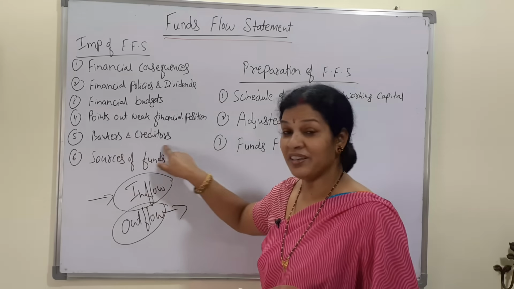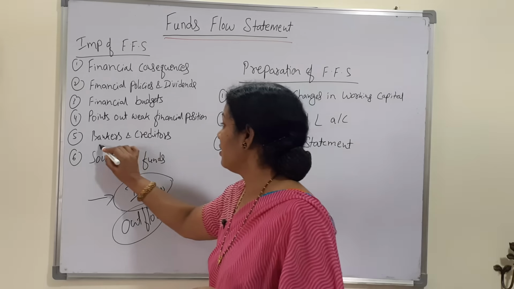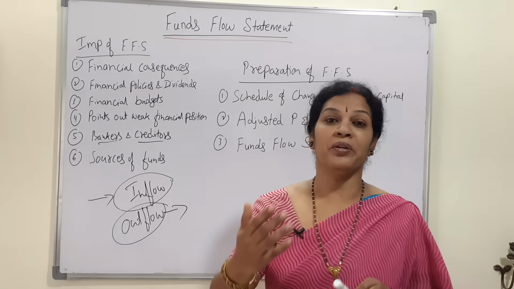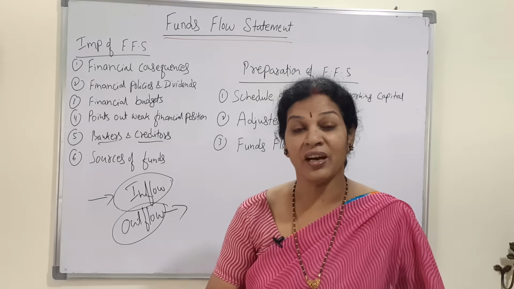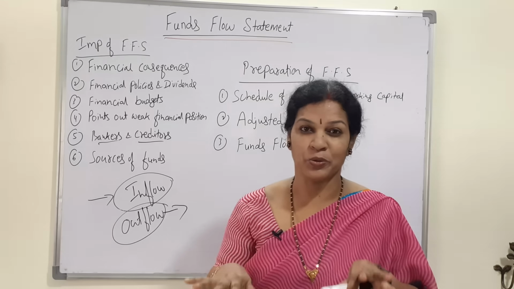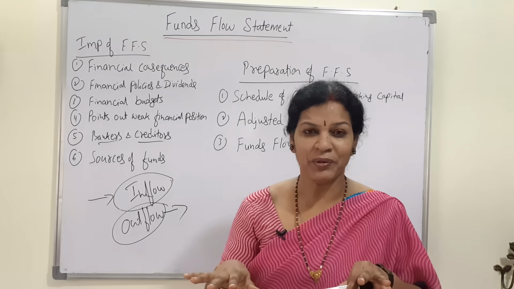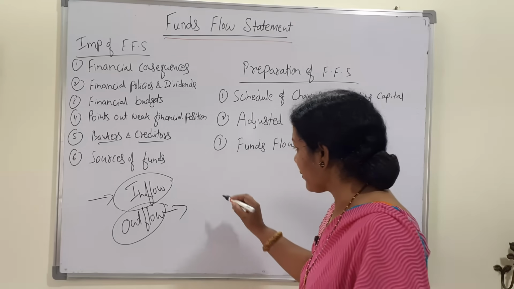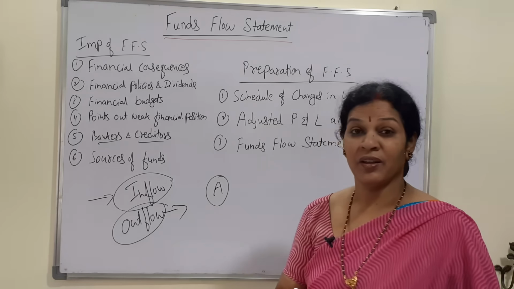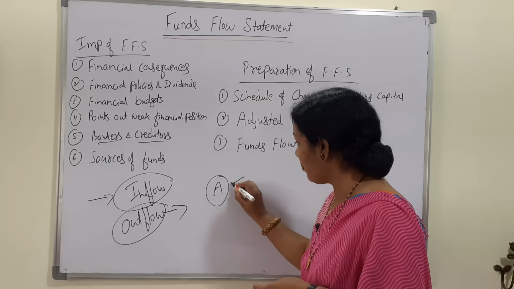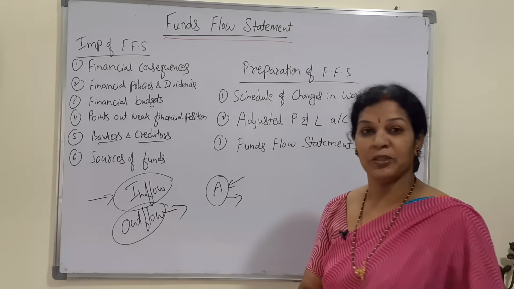Next one is that for bankers and creditors it is very useful. Bankers generally, whenever they want to give loans, whenever they want to take deposits, have to maintain the balance between these two. Do you have knowledge about this? Suppose I'm a banker. I'll take the deposits and I'll give the loans.